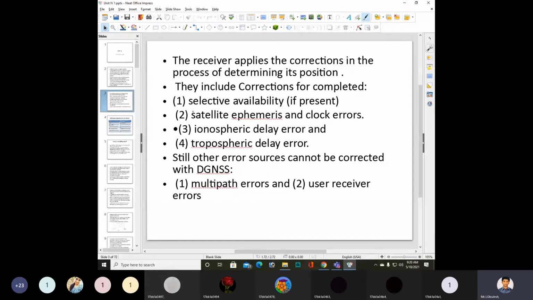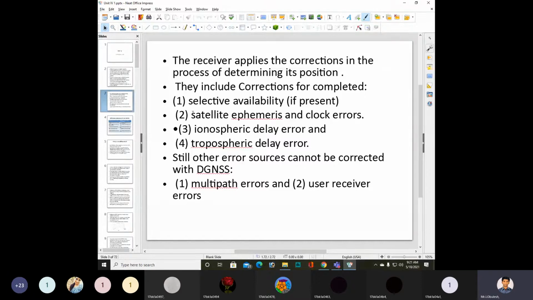They include corrections for selective availability if present, satellite ephemeris and clock errors, ionospheric delay errors and troposphere delay errors.